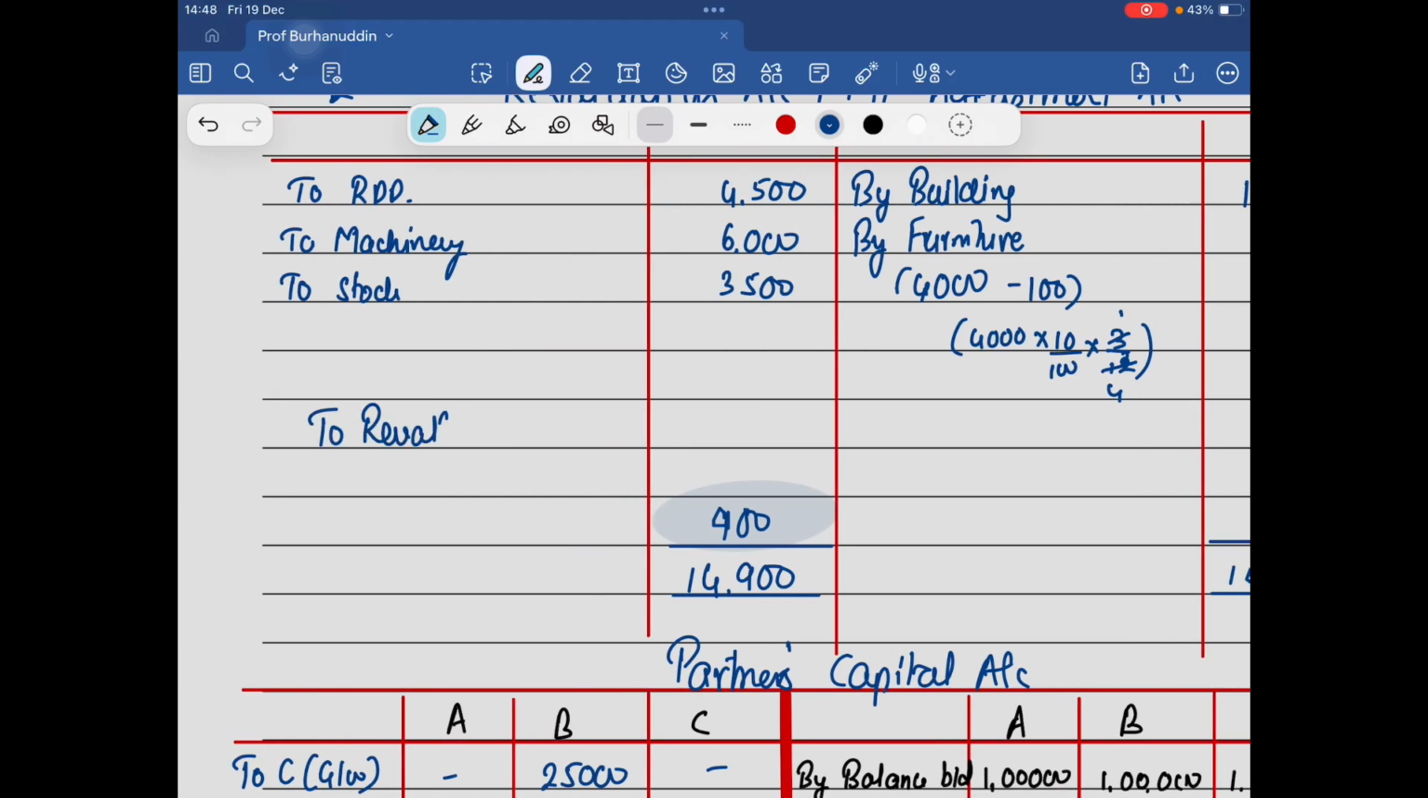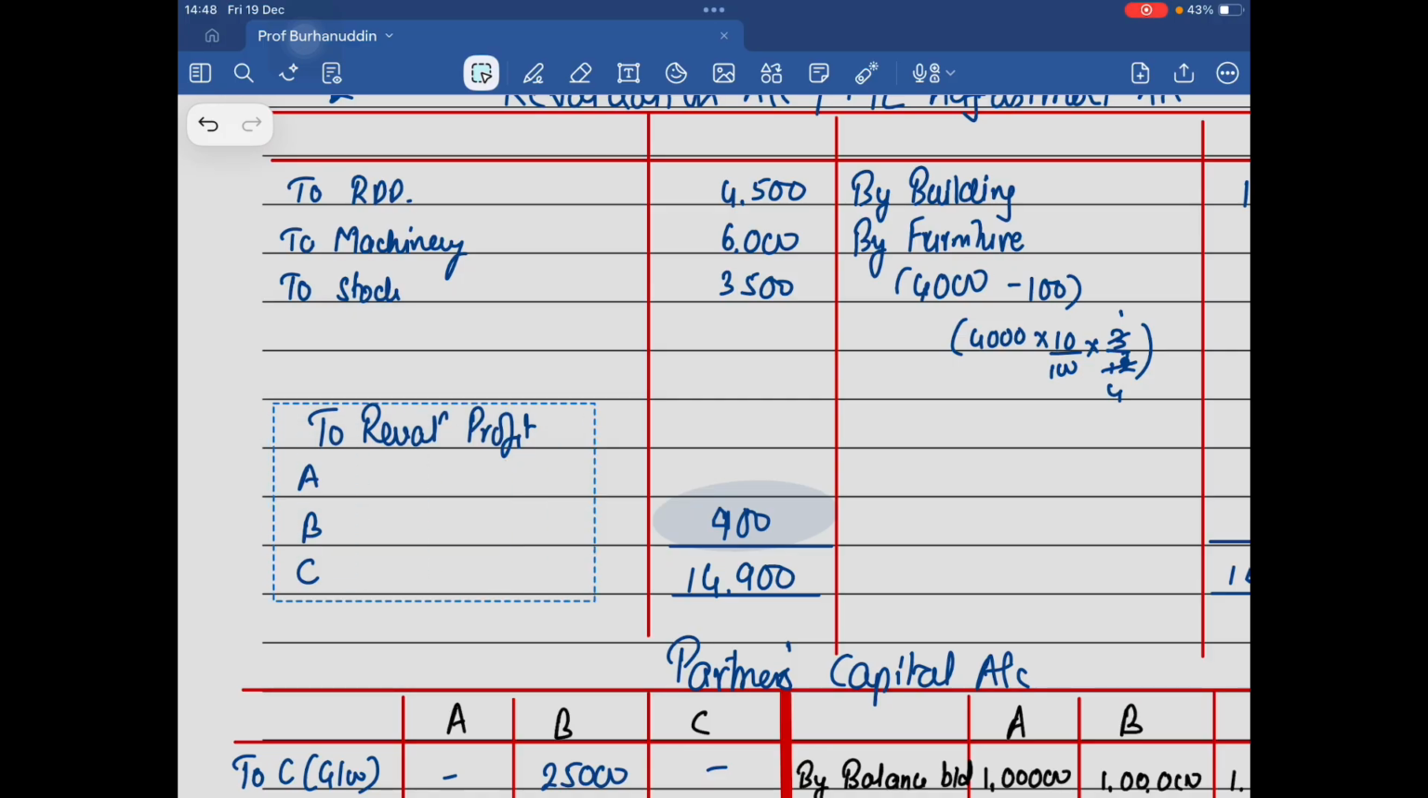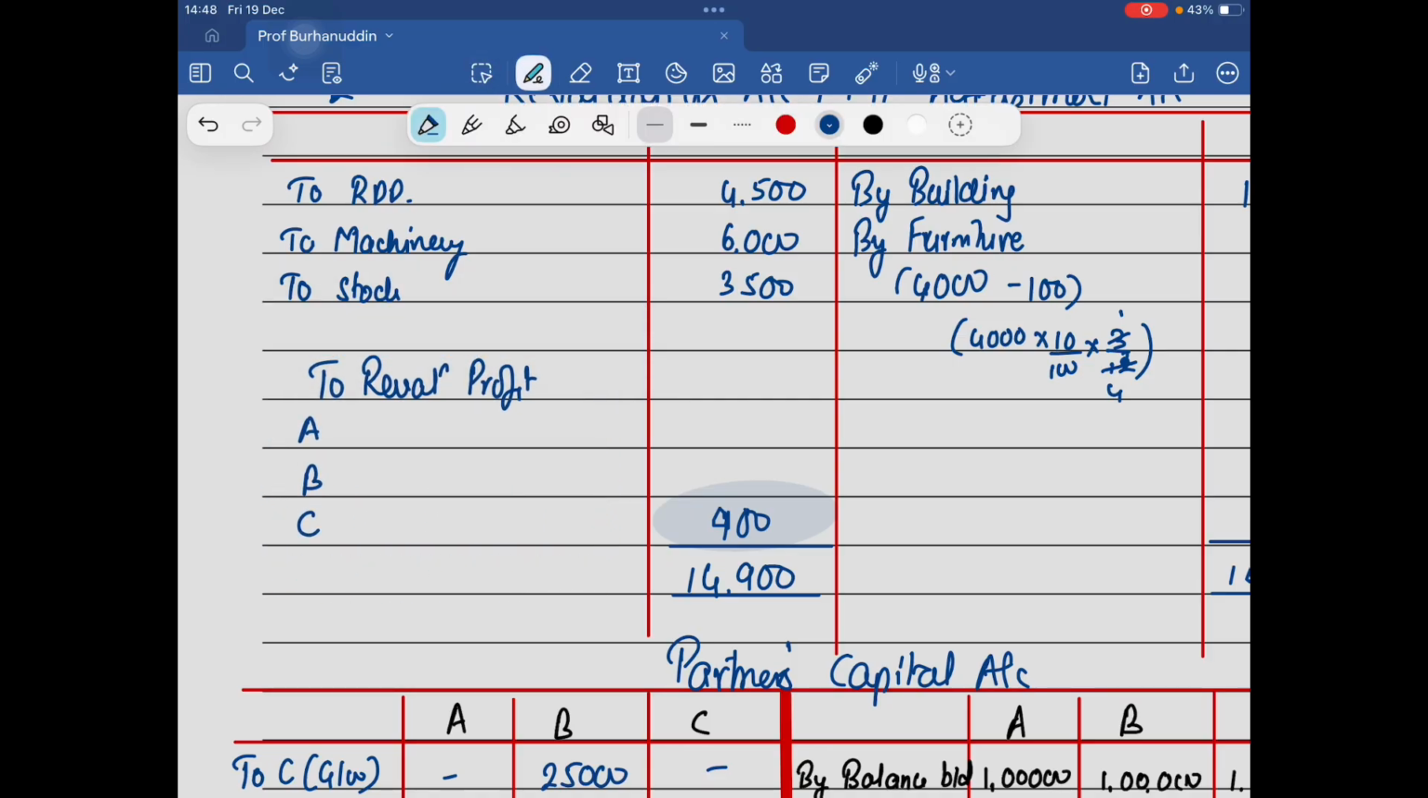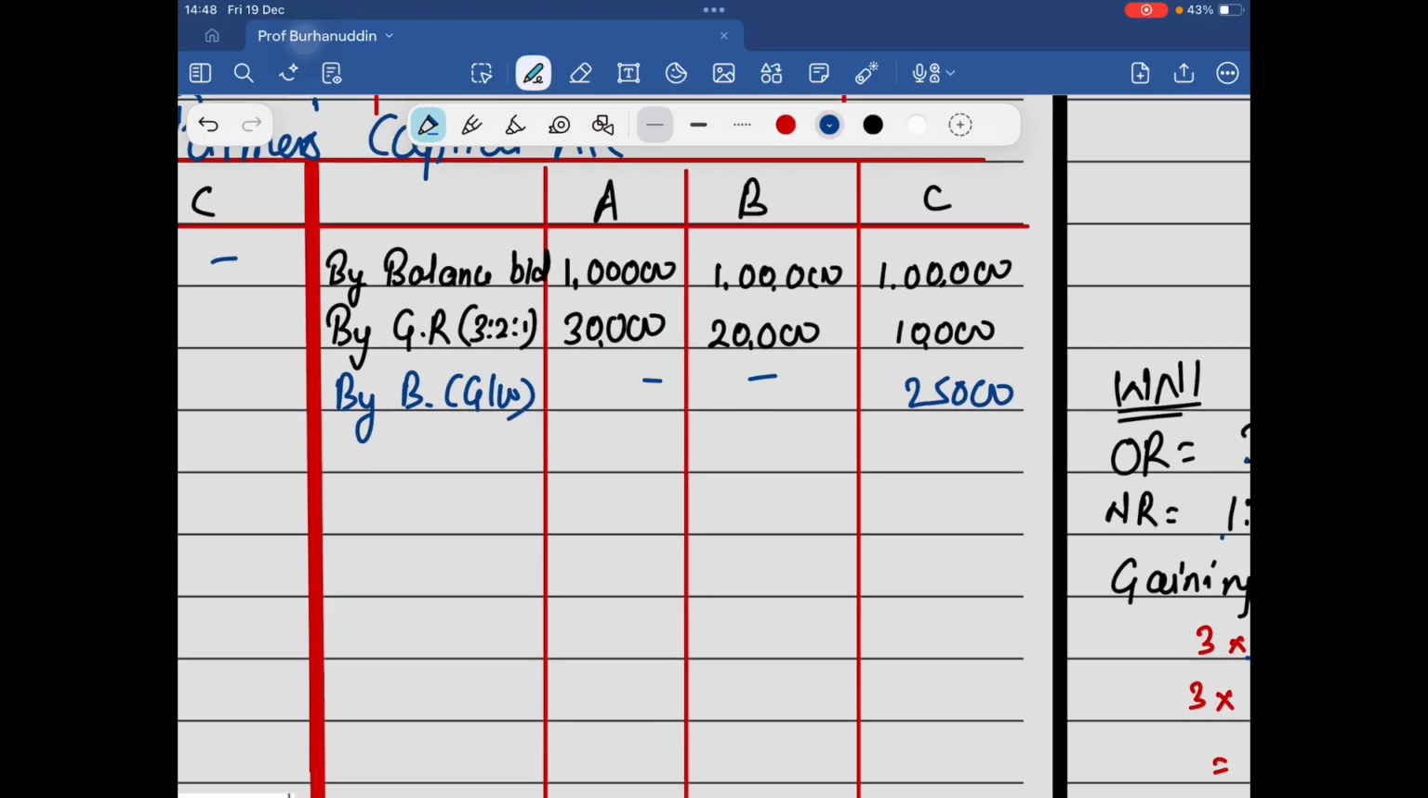So revaluation profit, to A, B, and C. What's the ratio? 3 is to 2 is to 1. Perfect. So 900 divided by 6. 3 twos are, 3 300s are 150, 300, and 450. This is debit. It will come on the credit side.